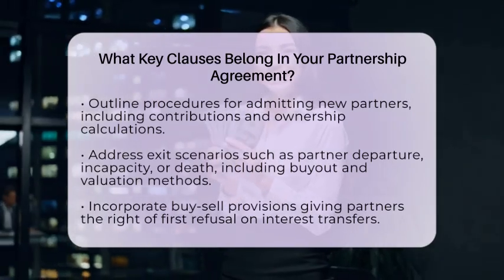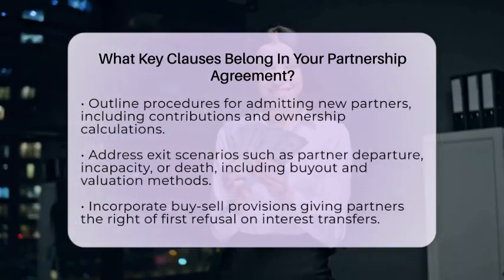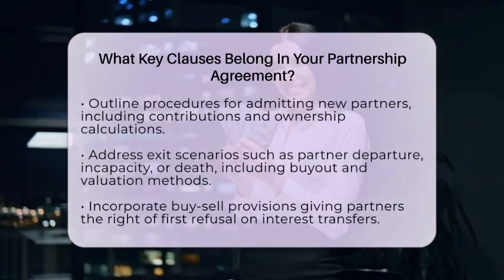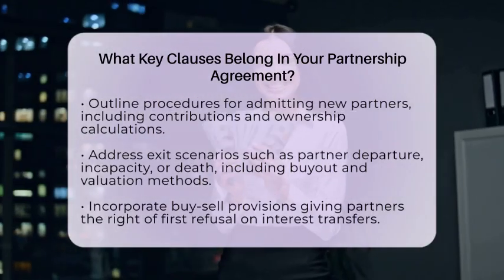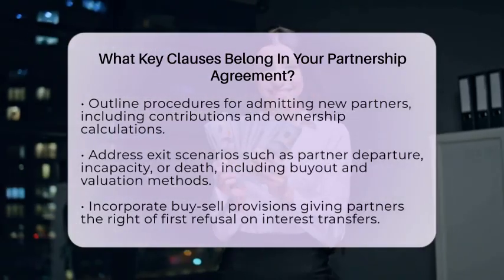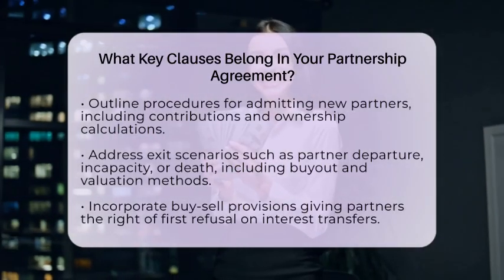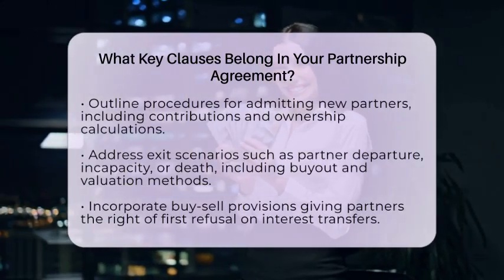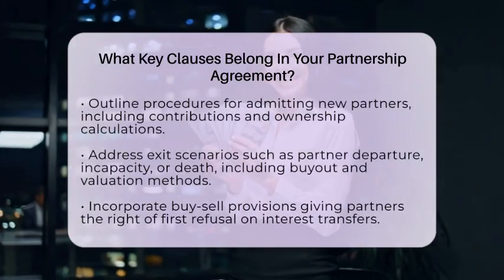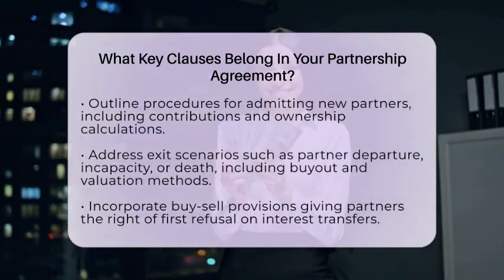You should also prepare for what happens if a partner wants to leave, becomes unable to work, or passes away. Include buyout procedures, valuation methods, and restrictions on competing after leaving. Buy-sell provisions are also important. They specify how a partner can sell or transfer their interest, giving other partners the right of first refusal.